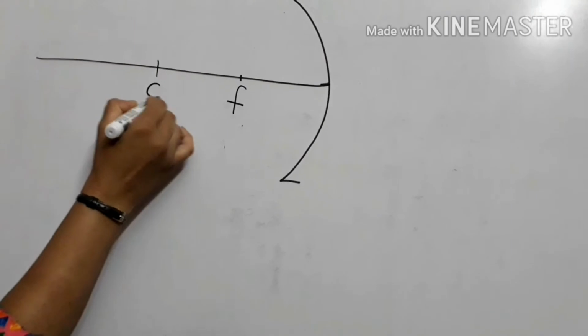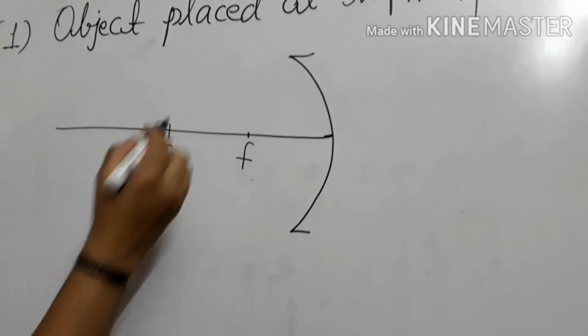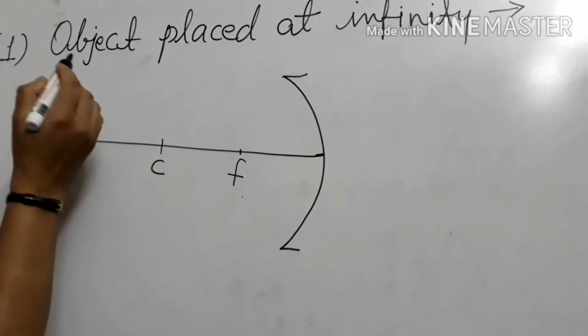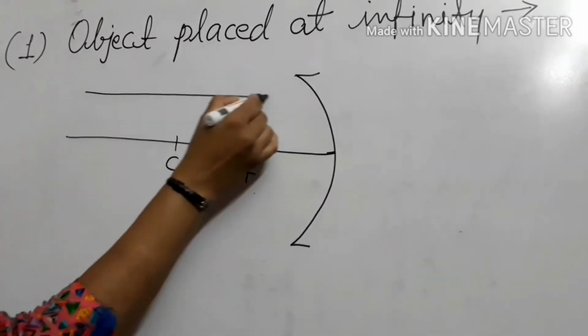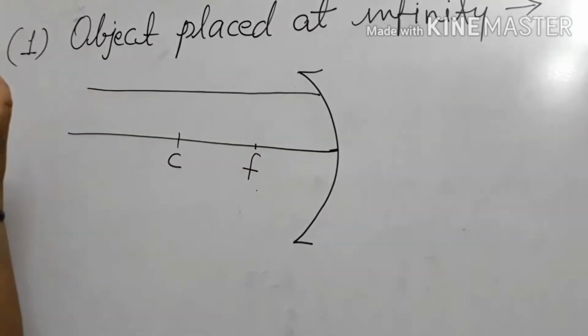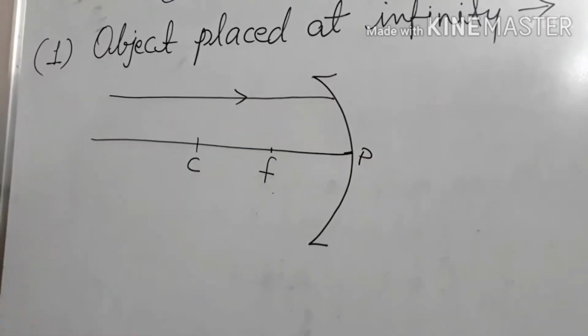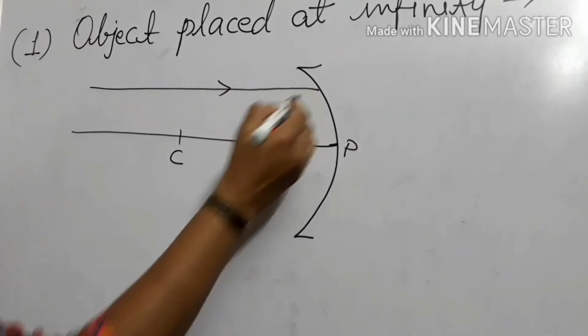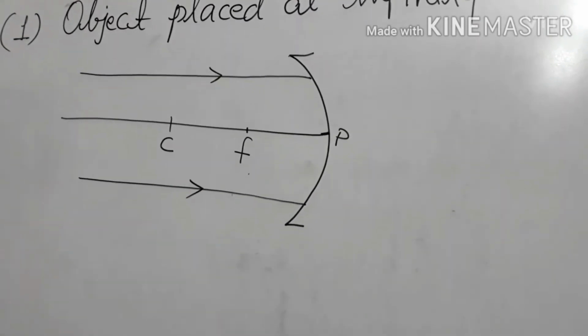Now you can see through this diagram how the image is forming. Please see it carefully. Suppose the object is placed at infinity. We don't know the position of the object, so the rays come parallel to the principal axis. This ray is coming parallel to the principal axis, and another ray is also coming parallel to the principal axis.